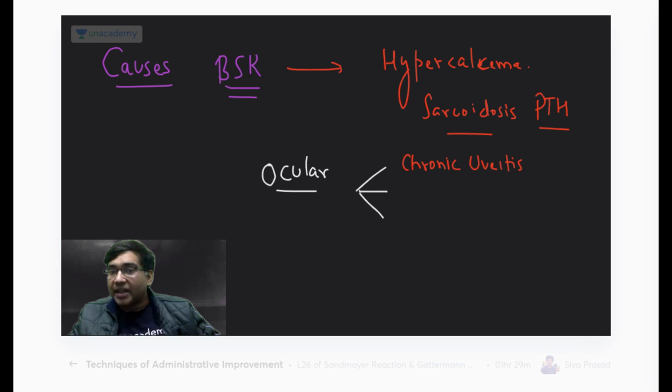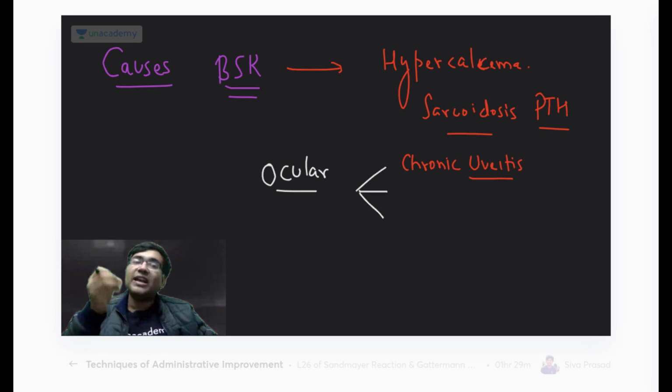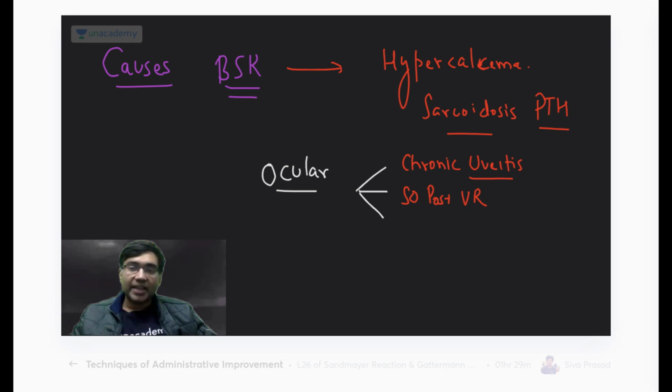Okay, can anyone tell me other causes? Remember, in post-vitreoretinal surgeries, we use silicone oil to give a tamponade. This silicone oil can come into the anterior chamber also, and when it comes into the anterior chamber, it can attract the calcium crystals over it. So silicone oil after vitreoretinal surgery is considered the most common cause of band-shaped keratopathy.